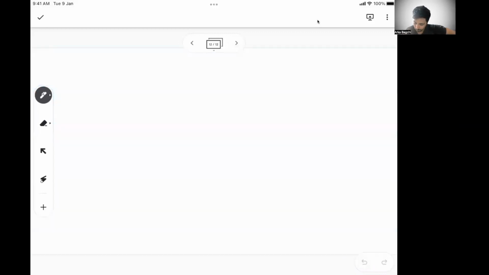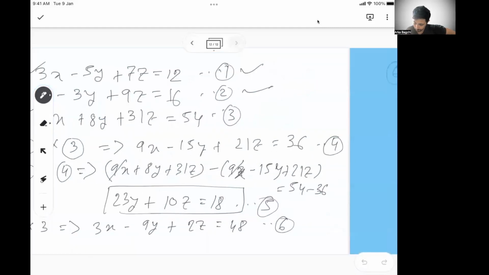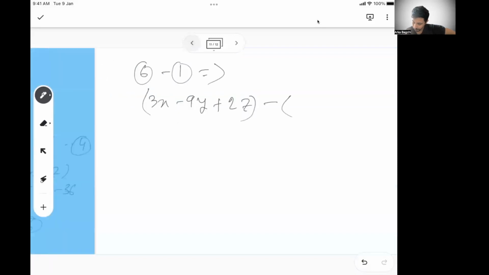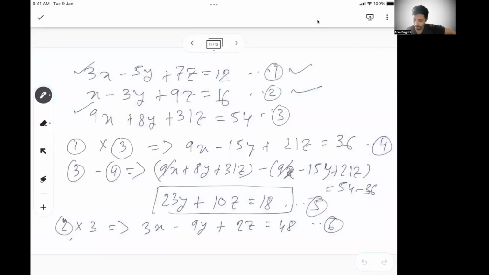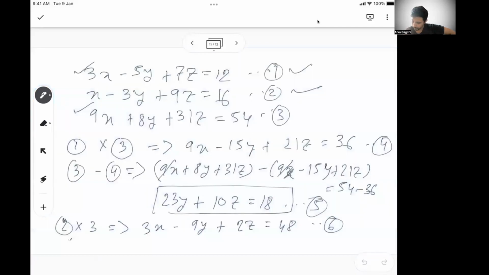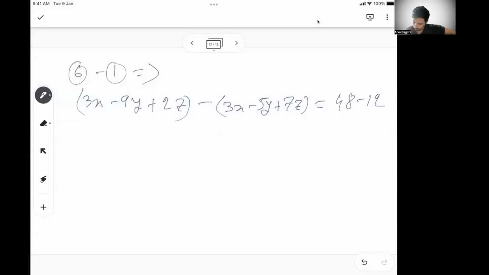So I got equation 6. So let's do 6 minus 1. What is my 6? 3x minus 9y plus 27z. This minus, what is 1? 3x minus 5y plus 7z. So 6 is 48, minus 12. So 3x gets cancelled, minus 9y plus 5y, so minus 4y.